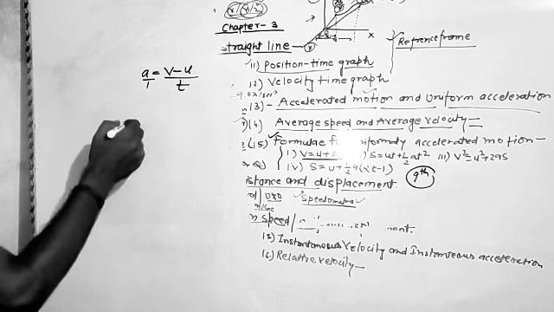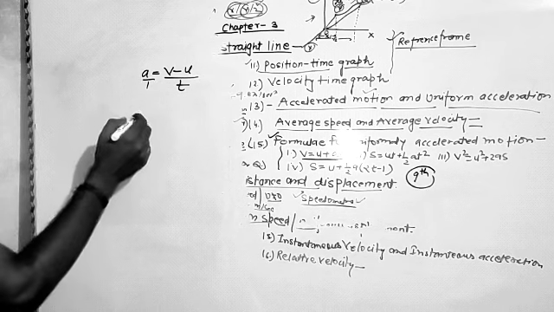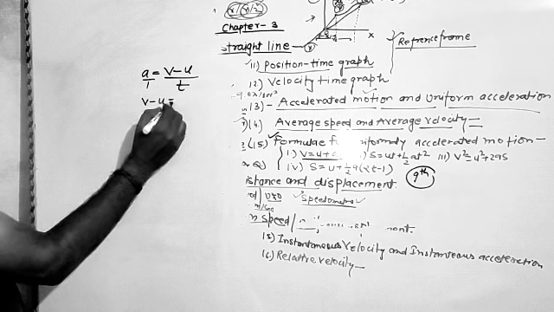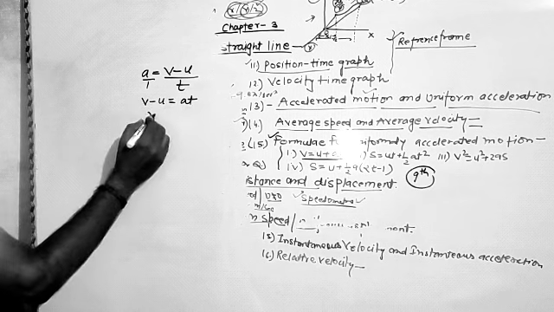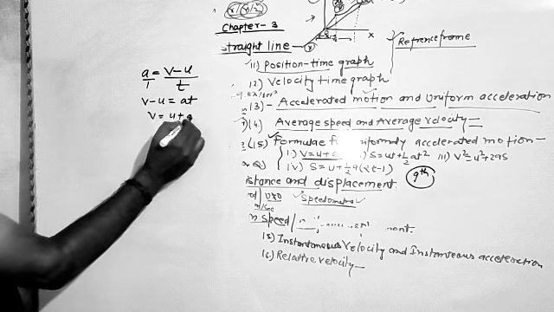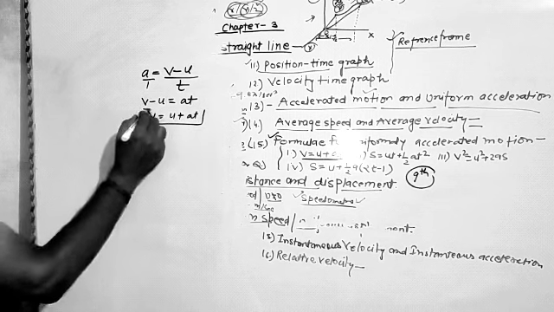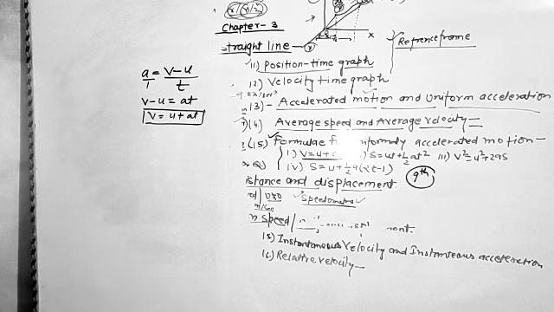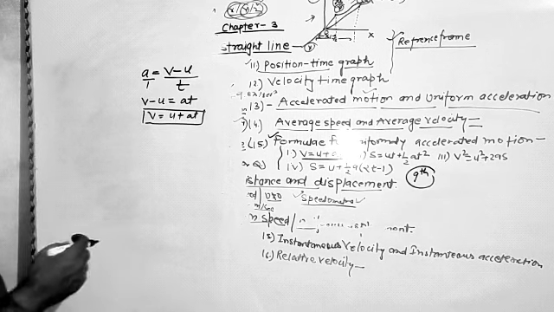If we cross-multiply, we get v minus u is equal to at, or v is equal to u plus at. So this is the first equation, and in a very easy way, by defining the acceleration, we can easily find the first relation.